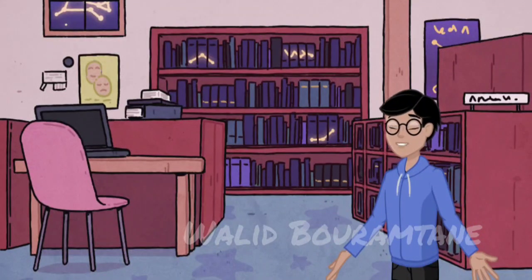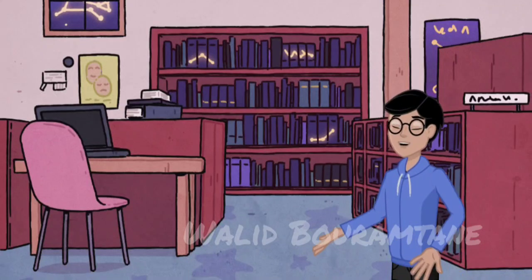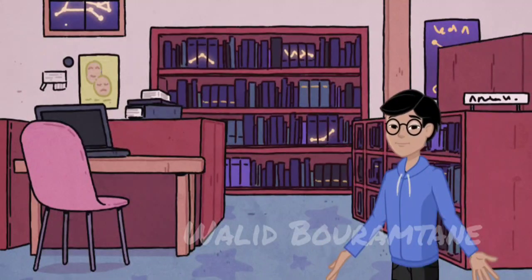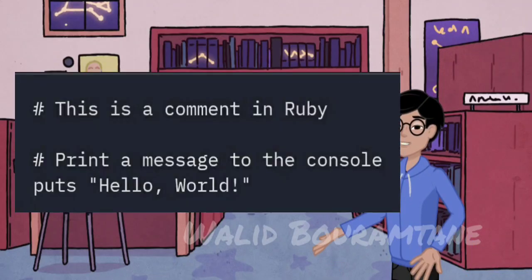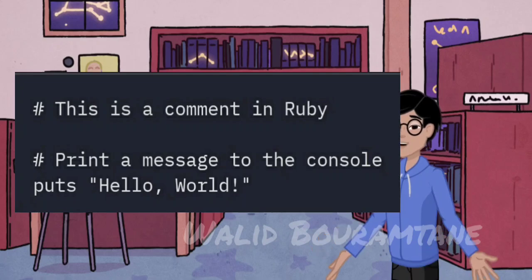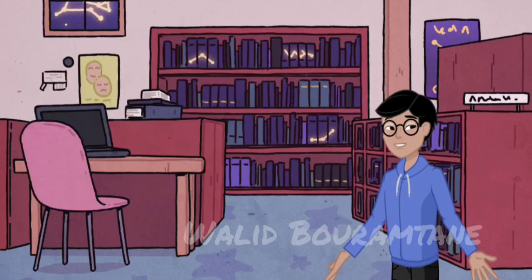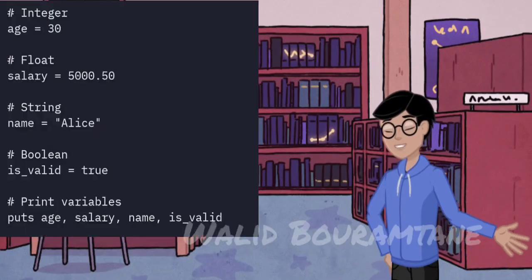Object-oriented programming, OOP. Ruby is purely object-oriented, meaning everything in Ruby is an object, including numbers and functions. Example: basic syntax. In this script, puts "hello, world" outputs the string "hello, world" to the console. Variables and data types. Ruby handles variables dynamically, meaning you don't need to declare a variable type explicitly.